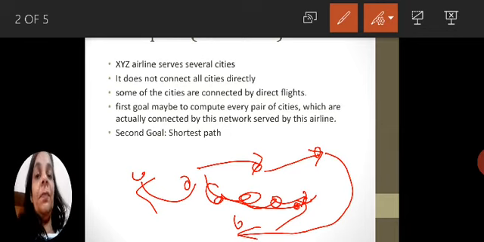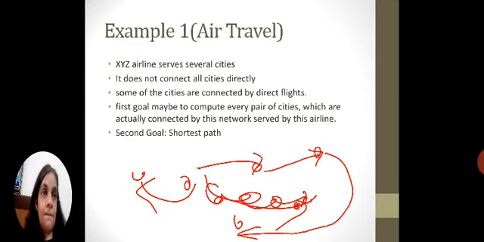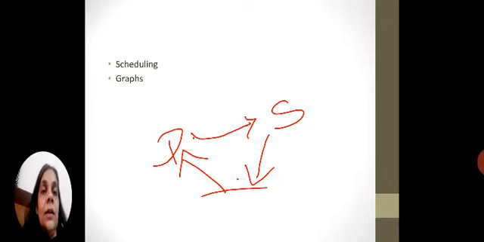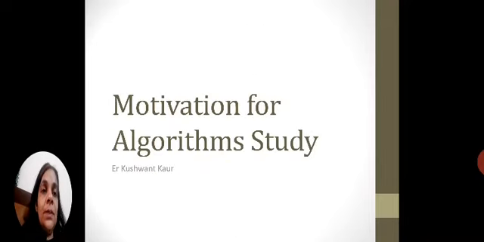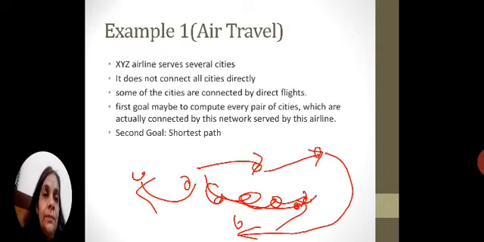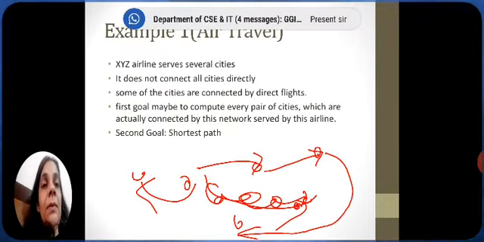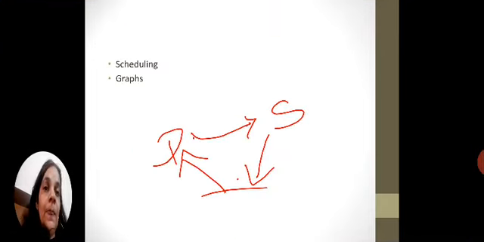a graph data structure, and we will be writing algorithms, but at the same time we have to look at one more thing, that is the shortest path. So a shortest path algorithm is to be followed in this case. There may be multiple paths, so we have to look for which one is the shortest path in our case. Then we are considering scheduling algorithms.